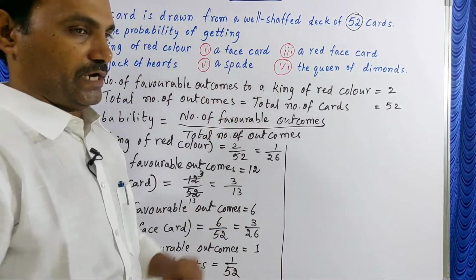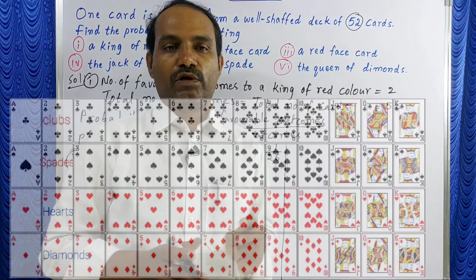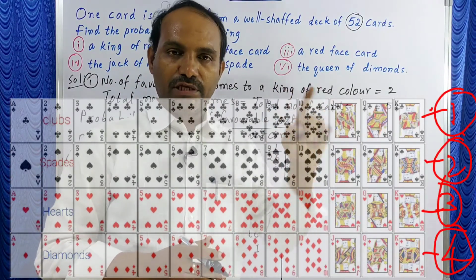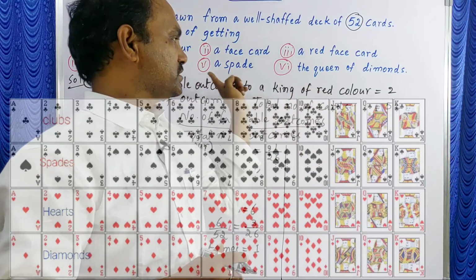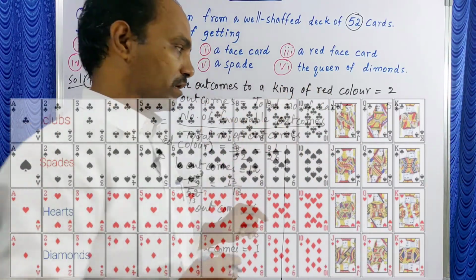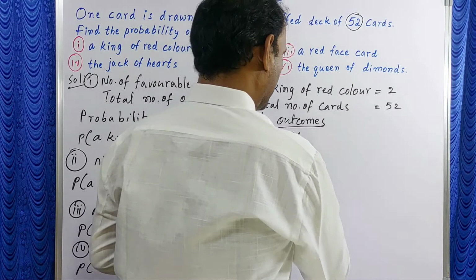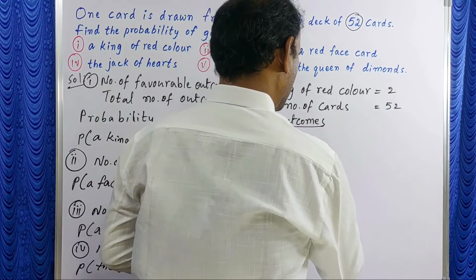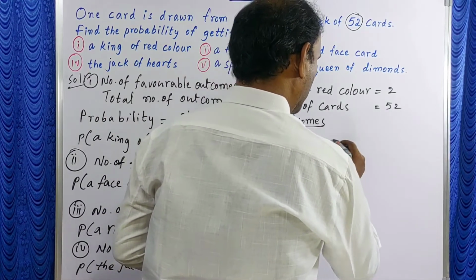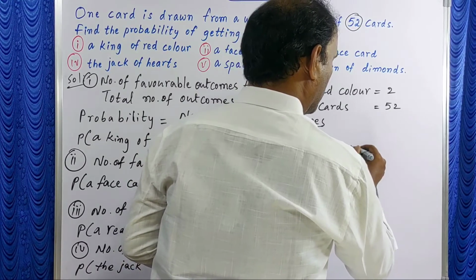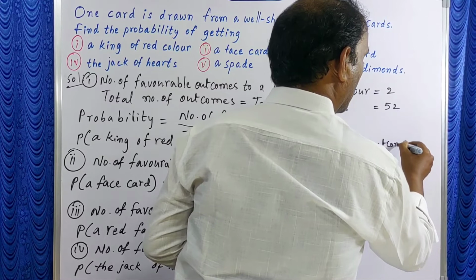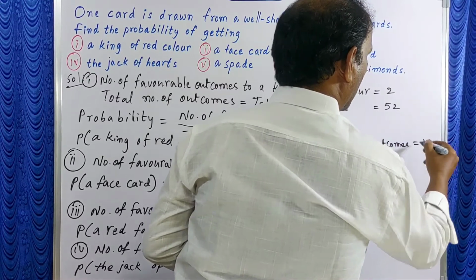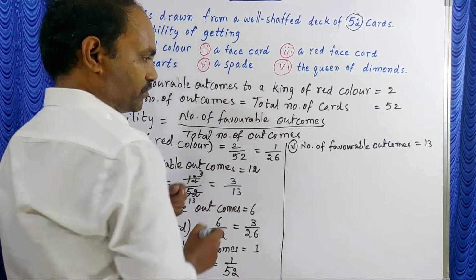Next one, a spade. Already I told 4 suits are there. In each suit 13 cards are there. One suit is spade, means number of favorable outcomes 13, for fifth question.